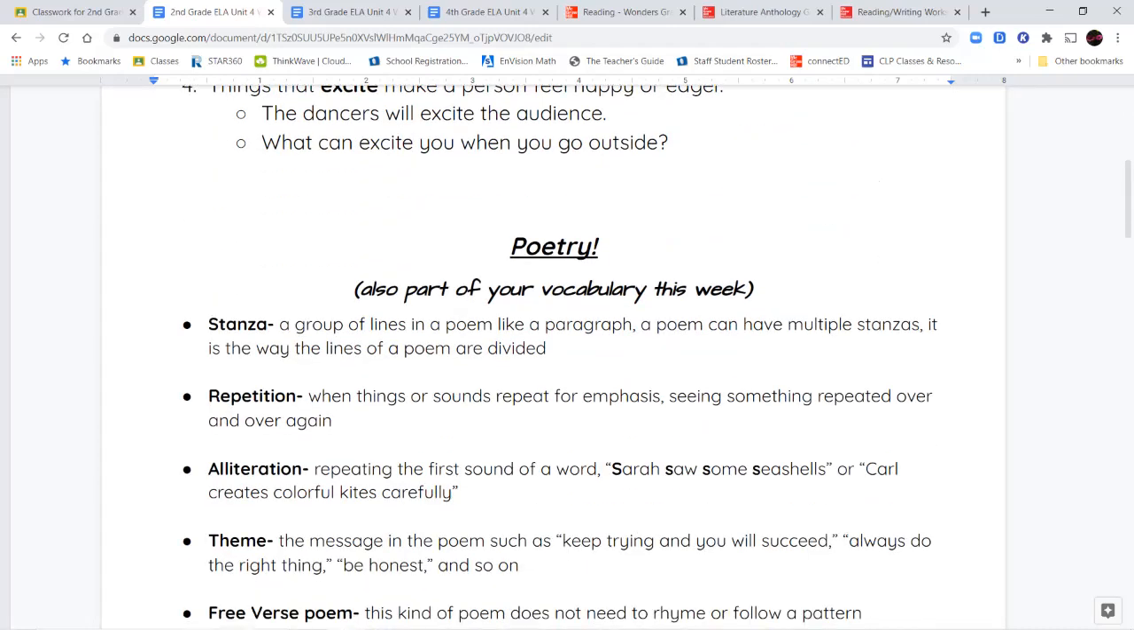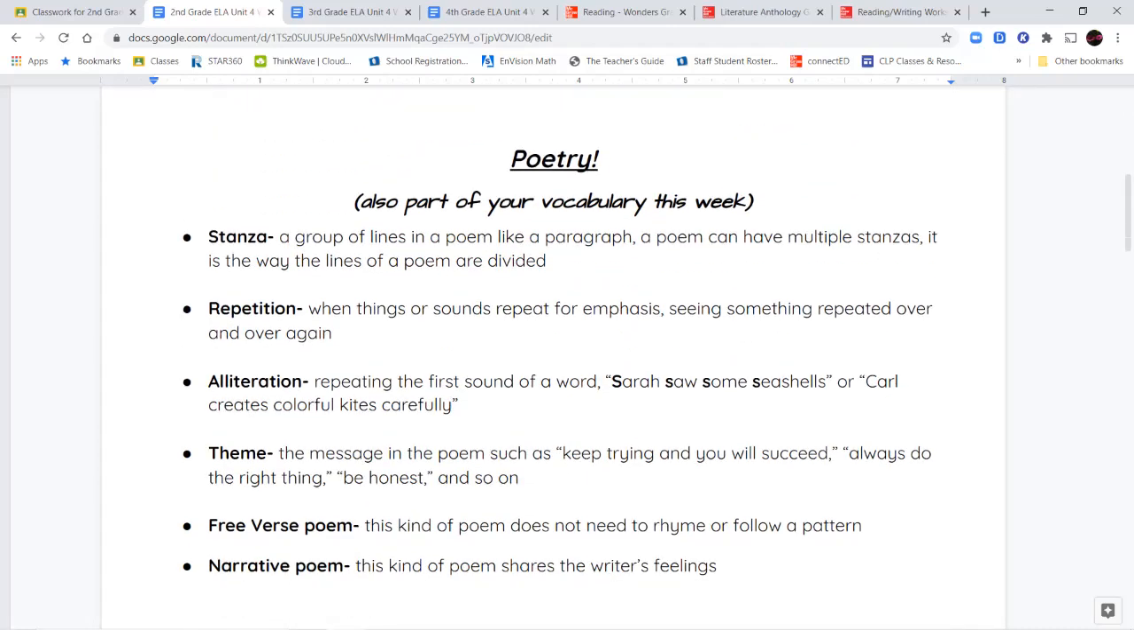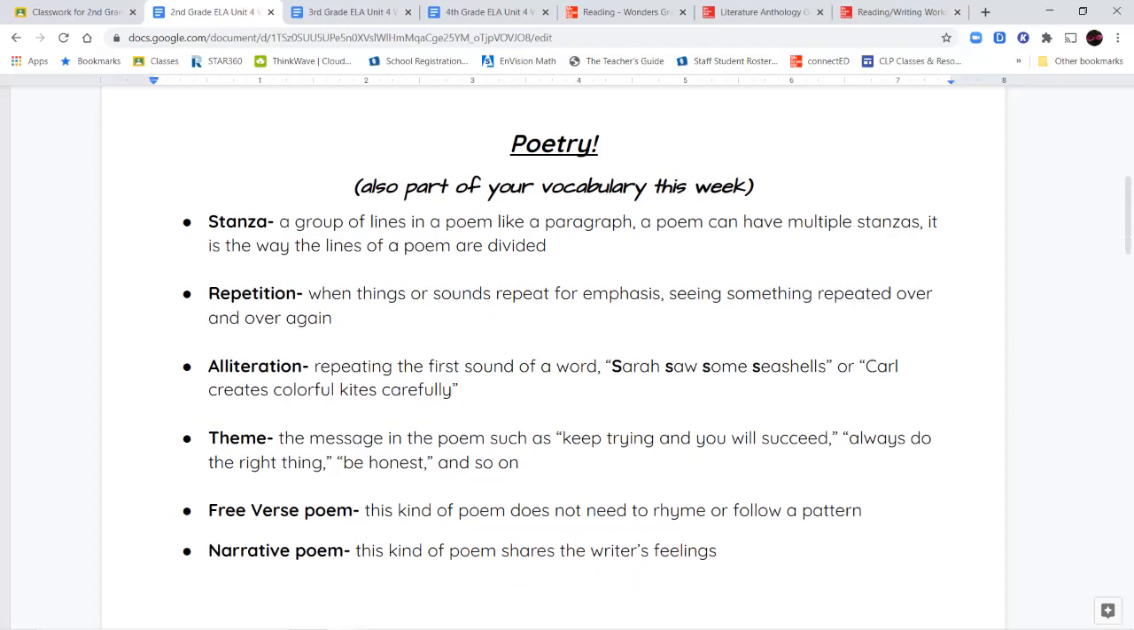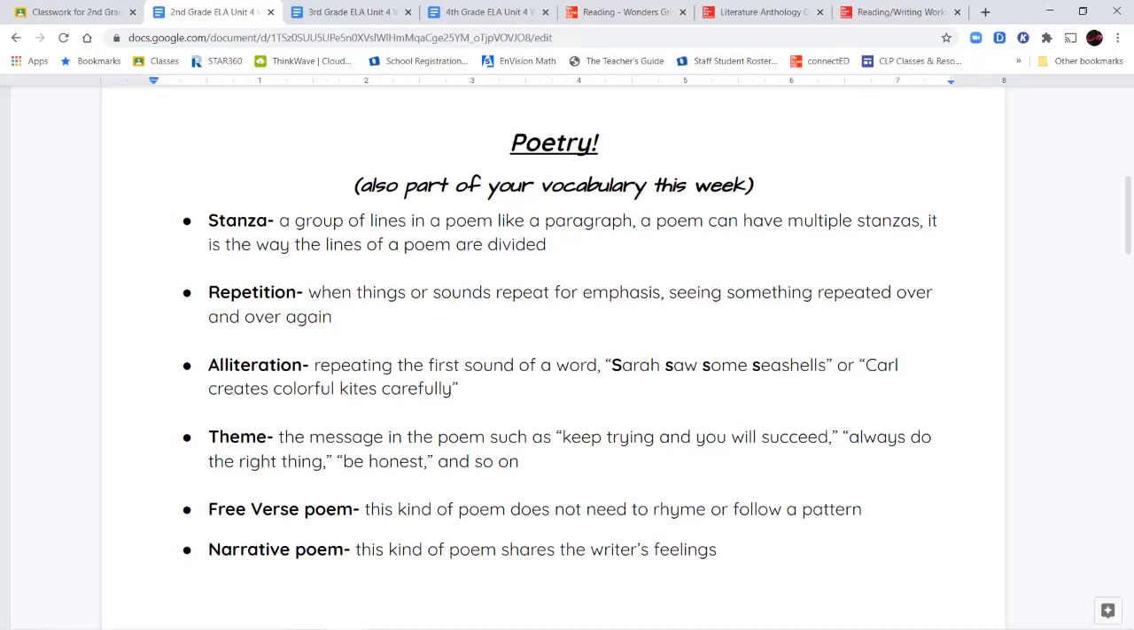Now, I threw some of our poetry words over here in our vocabulary section because you will see them in the vocabulary section of your selection test. So we have the word stanza. A stanza is a group of lines in a poem. It's like a paragraph. And a poem can have multiple stanzas, not just one. And it's the way that those lines are divided, right? So it's split into groups. So a stanza is a group of lines. And usually you'll see a space between them when you go to the next stanza.